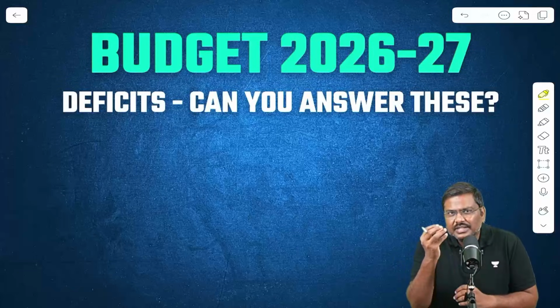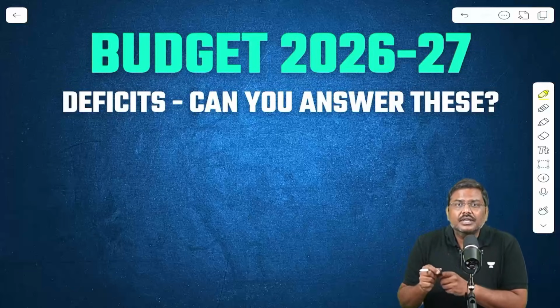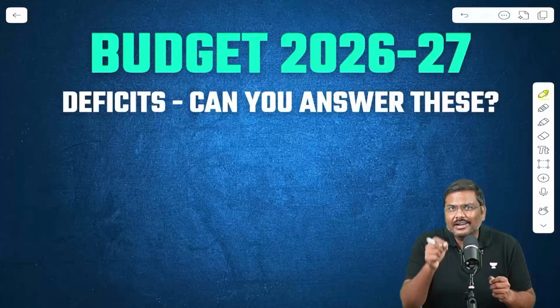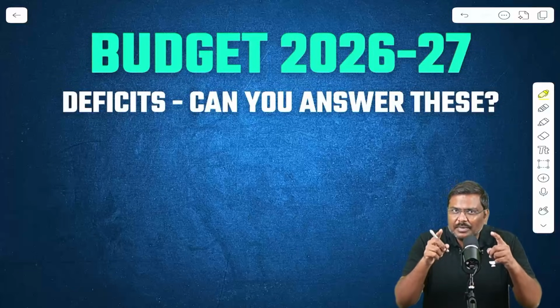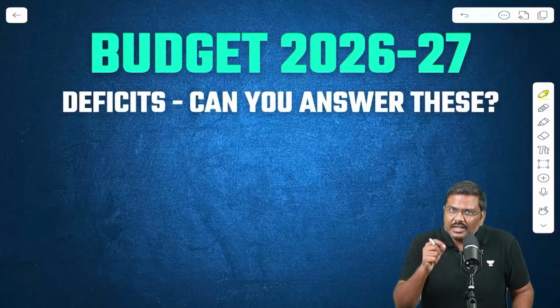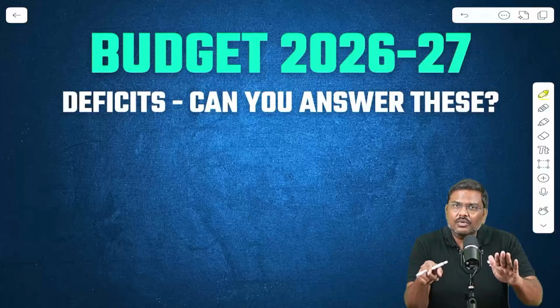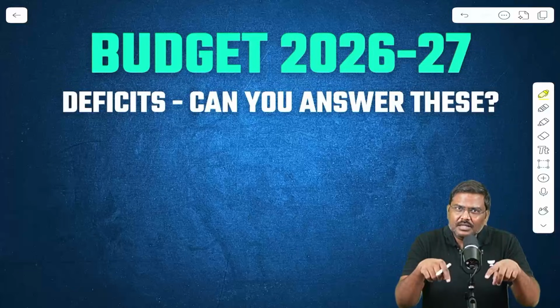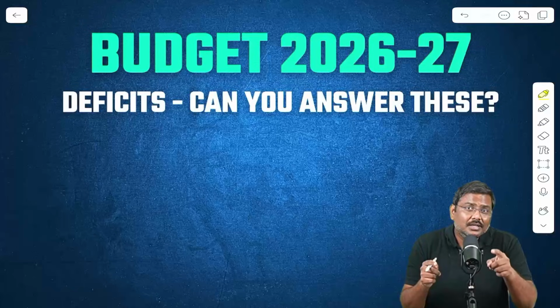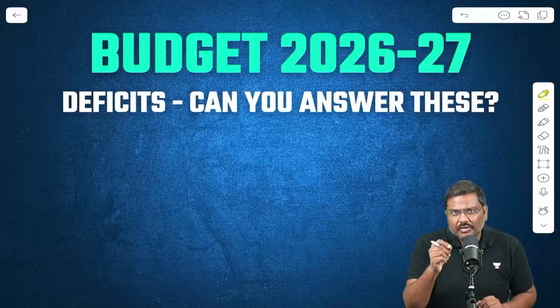What is the importance of the numbers that are published in the budget documents? If you want to understand that, first you should have conceptual clarity regarding the deficits. And that's what we will be checking today in this particular video. There will be multiple conceptual MCQs on different deficits. I'm expecting you to pause the video at the start of every question, solve the question, then play the video, listen to the discussion, and then compare whether the answer that you have decided is matching with the correct answer. Let's begin with the first one.